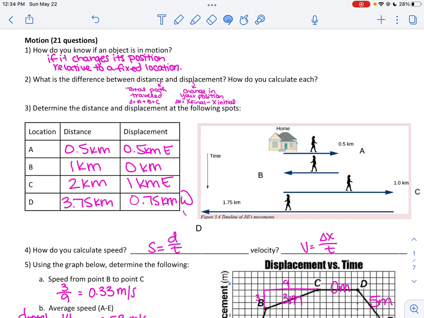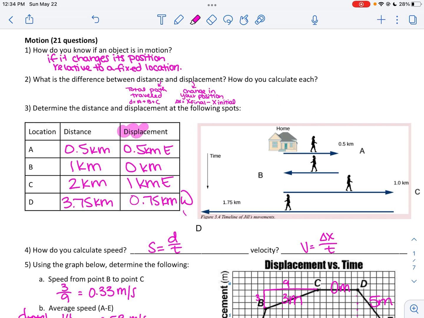We then talked about distance and displacement. Reminder, distance is the total path. You take every single leg and add it all together. Whereas for displacement, we're only looking at your change in position: final minus initial. On the picture, starting at home, when they walk to A they cover a distance of 0.5. When they walk to B, they cover another distance of 0.5. So that's where you get the total distance at B of 1 kilometer. But remember, if you leave somewhere and come back to the same spot, your displacement is going to be 0.